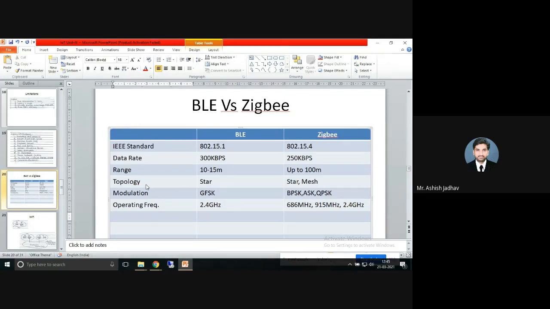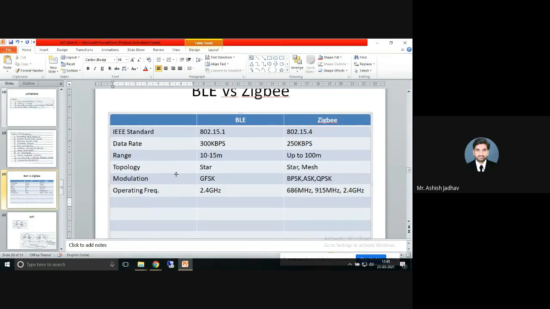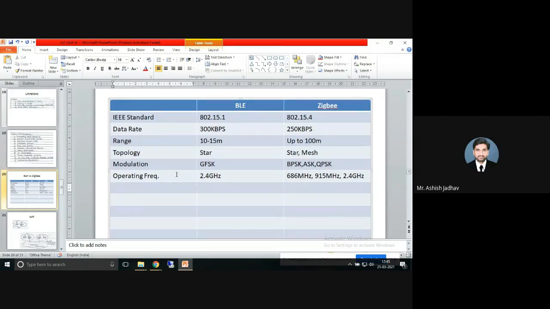Is there anything else that we can compare here? Latency. Here you can write low latency. Here you can write high latency since it's using mesh topology.